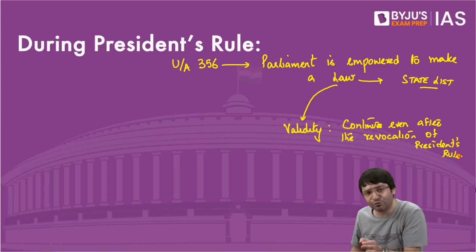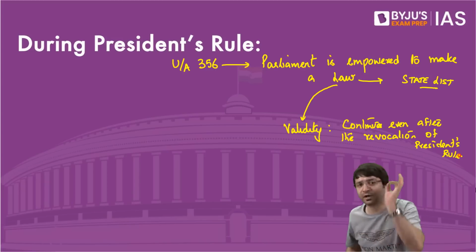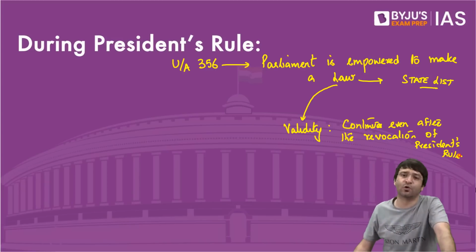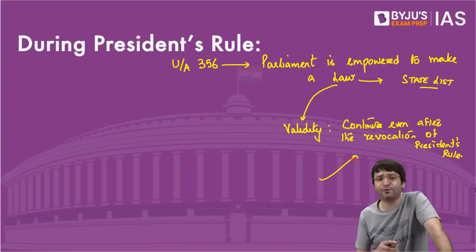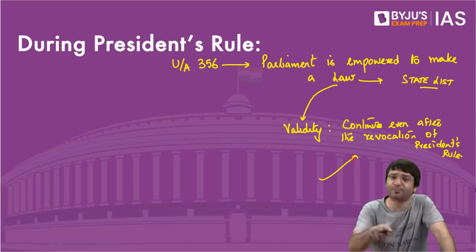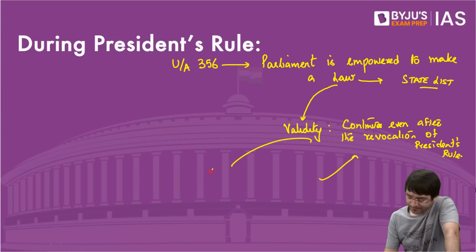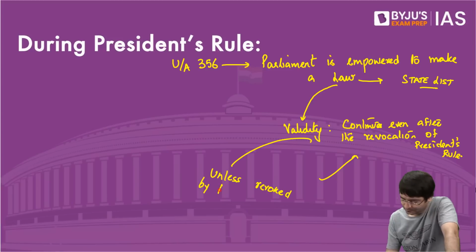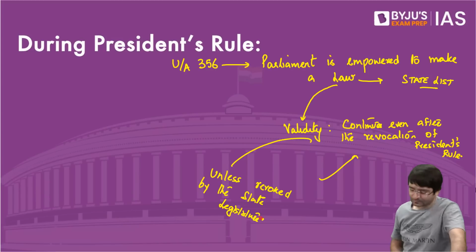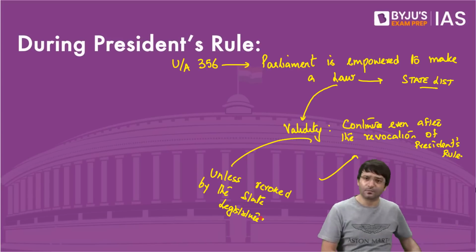This law will continue even after the President's rule is revoked. That means this law will continue forever unless revoked by the state legislature. Clear?